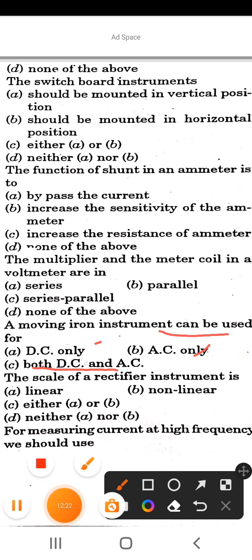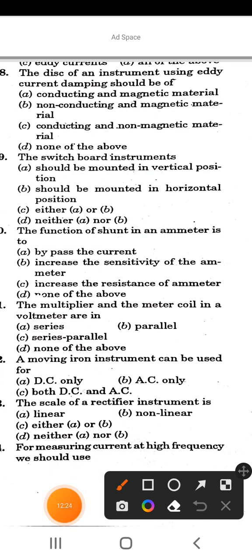Next is, the scale of a rectifier instrument is. Options are linear, non-linear, either A or B, or neither A or B. So the correct answer is option A, linear. The scale of a rectifier instrument is linear.